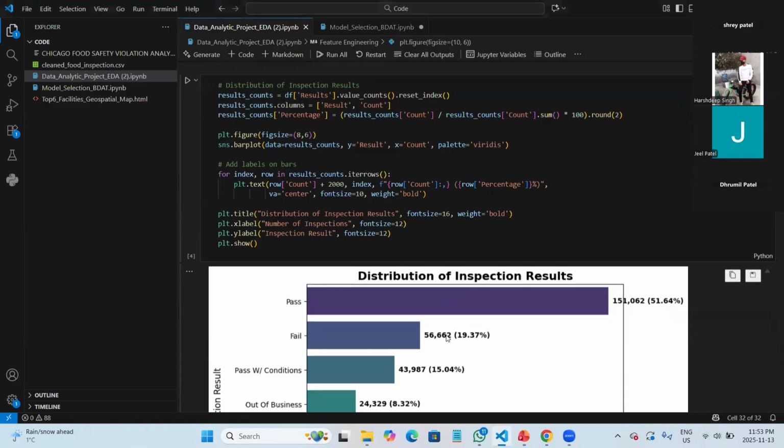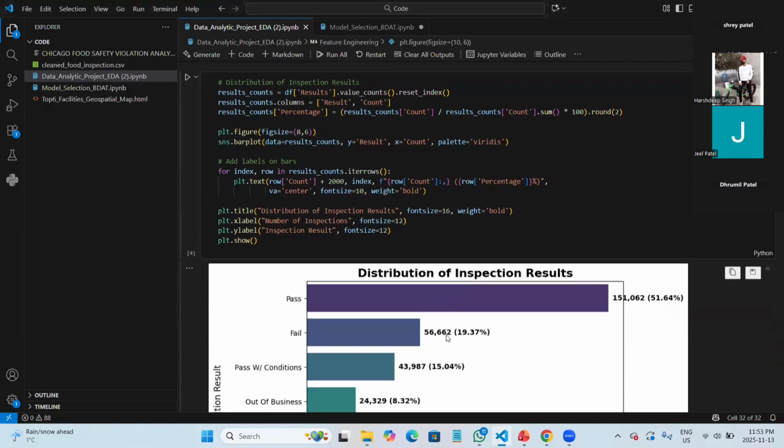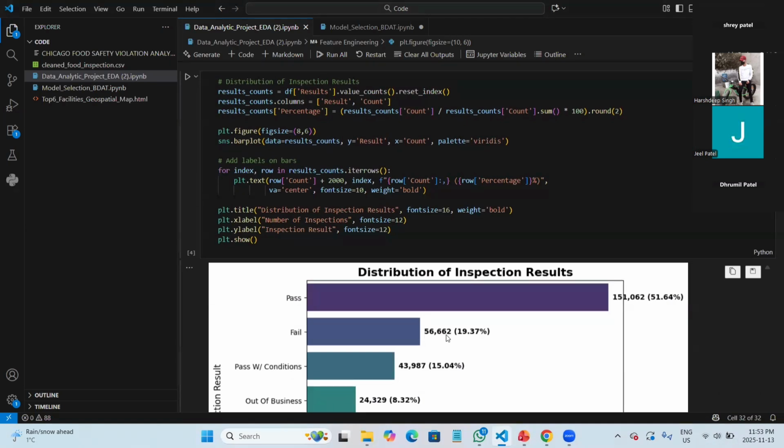Starting with the univariate analysis, we used two libraries, Seaborn and Matplotlib. First of all, we plotted the figure using only a single variable, the inspection results. As you can see, the distribution of inspection results shows the percentages. We used plt as an alias for the library.